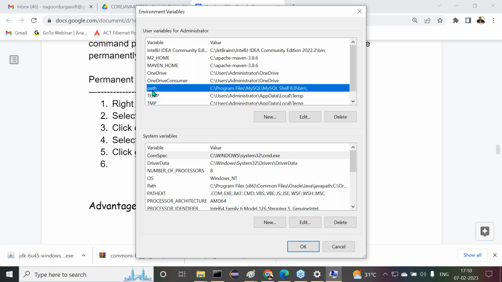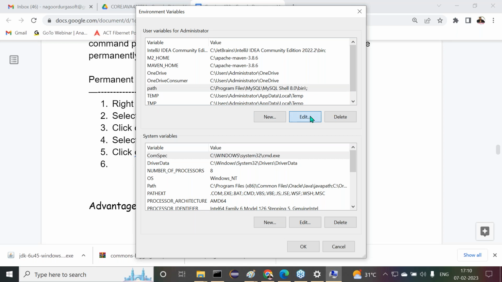If the Path environment variable already exists, then edit that Path environment variable. If the Path environment variable does not exist previously, then what do we have to do now? All right, sir. Then we have to create a new environment variable with the name Path here. Sir, all of you are getting it or not? Now let me check this here clearly. Already I have the Path environment variable.